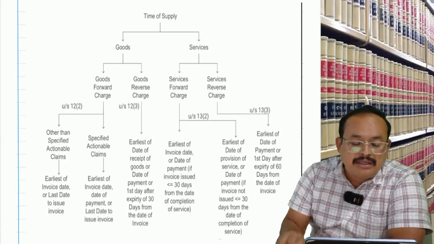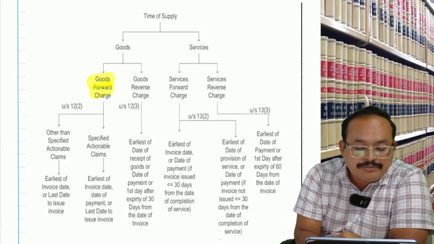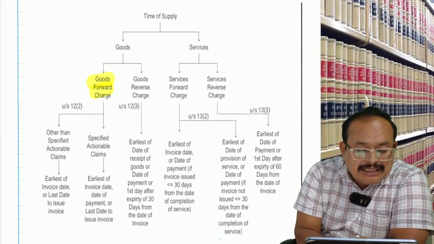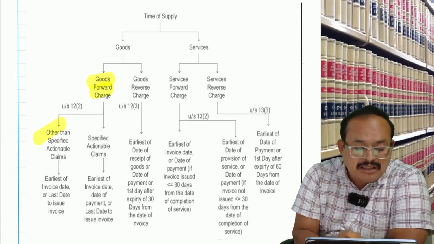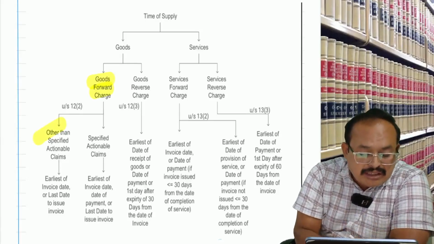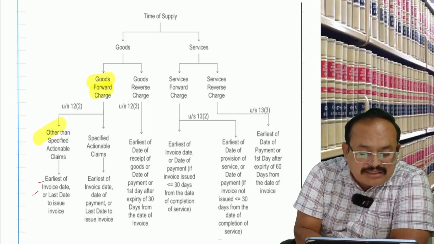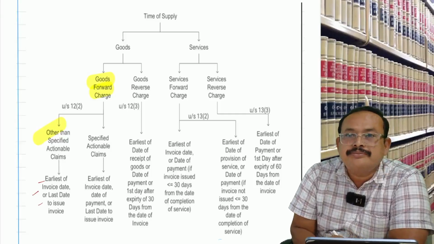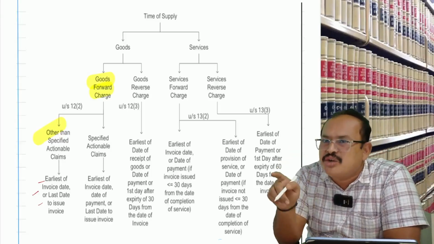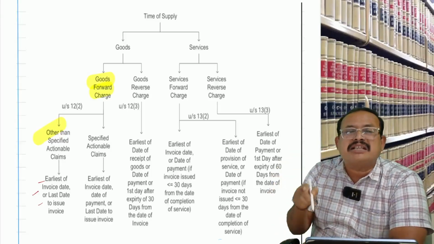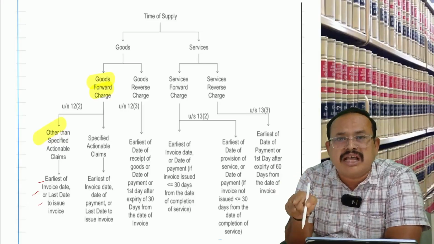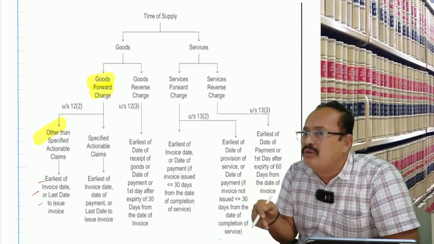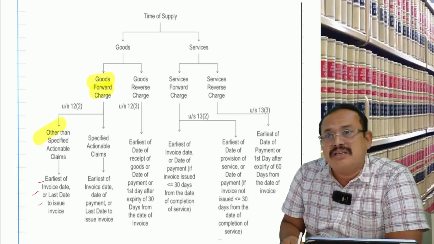Look here, my dear. Forward charge. In case of other than specified actionable claims, earliest of invoice date, last date to issue invoice. If the invoice is not issued in accordance with section 31 subsection 1 clause A, then the last date to issue invoice is the time of supply.